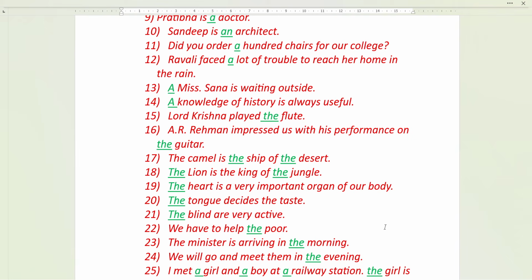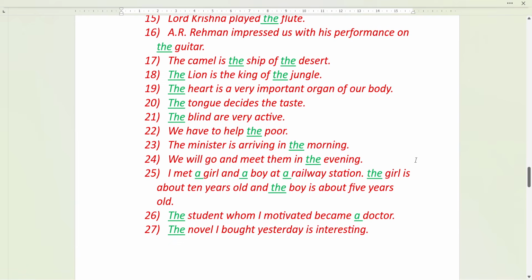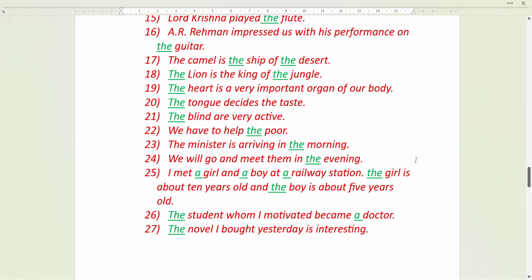A knowledge of history is always useful. Knowledge means it is for one particular area. You can also say the knowledge of history also is correct. A knowledge of history is to tell that a little bit of gathering some information about history. Okay. Lord Krishna played the flute. Here flute is a musical instrument. So the flute. A.R. Rahman impressed us with his performance on the guitar. Here also guitar is a musical instrument. So we are using the guitar.